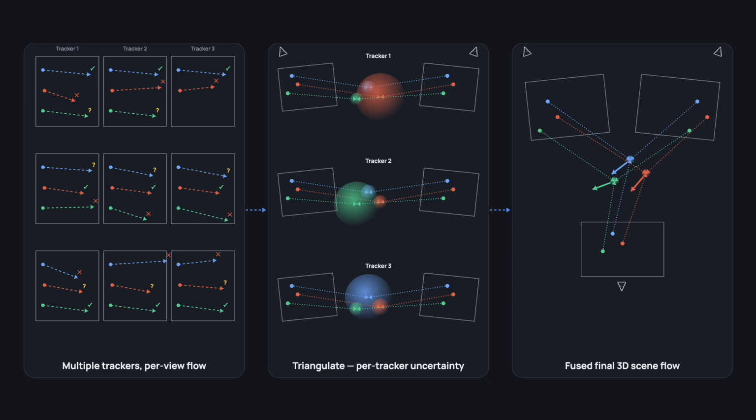So, in summary, we compute per-tracker flow, per-tracker triangulation with uncertainty, and finally the fused 3D scene flow. This is then used to update the Gaussian position using a Kalman-style update.